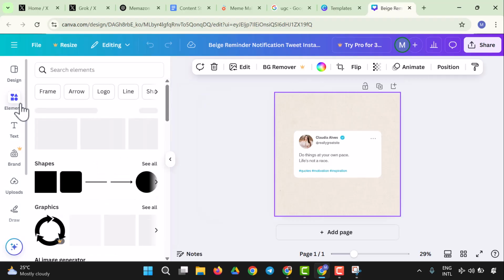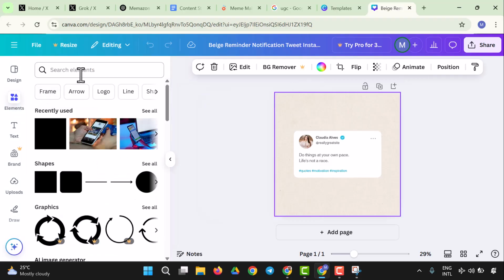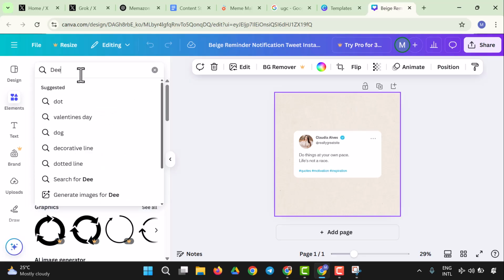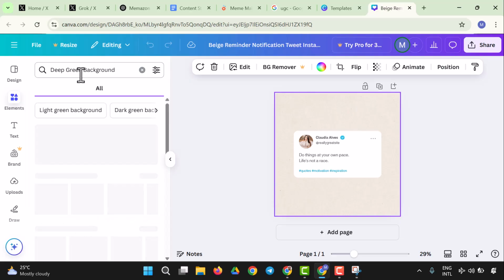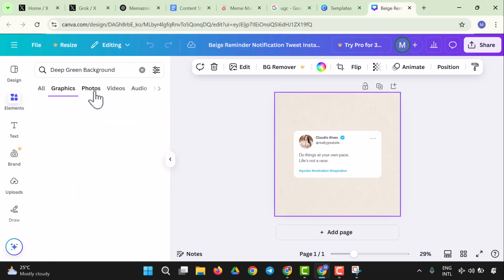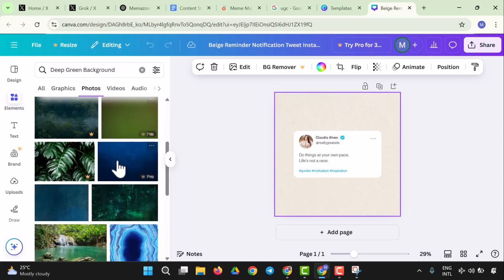So let me come to elements and let me say deep green background, or we could go ahead to just have that deleted. So we could say deep green background, and let's see what we have here. If I see anything I could use as a photo, I'm going to bring it in.